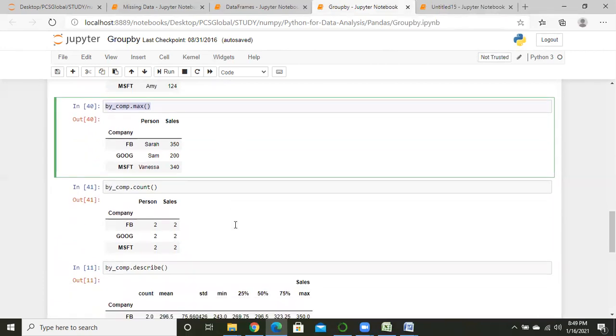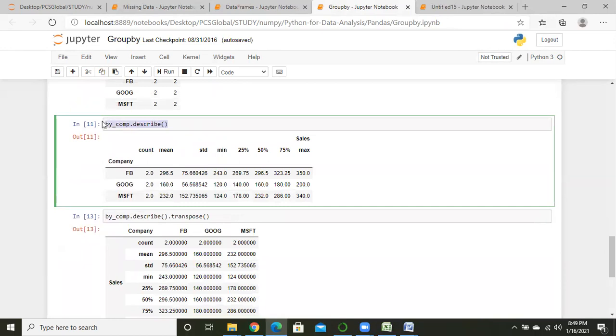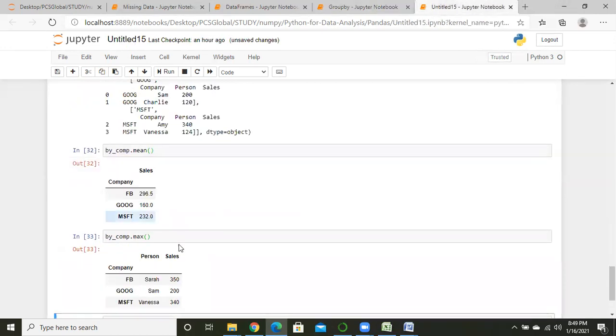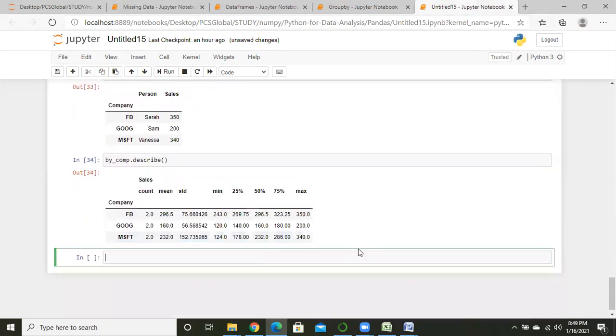Even if we write describe, what does describe do? Here we see Facebook, Google, and Microsoft, three different companies, and this is sales.